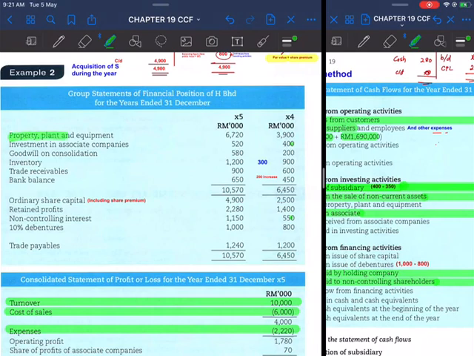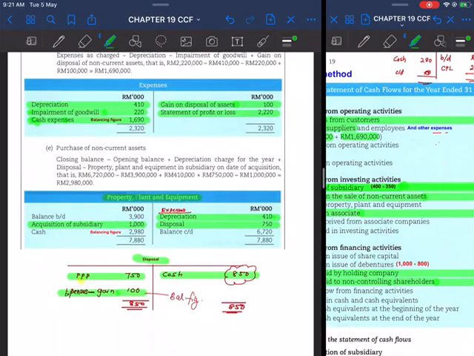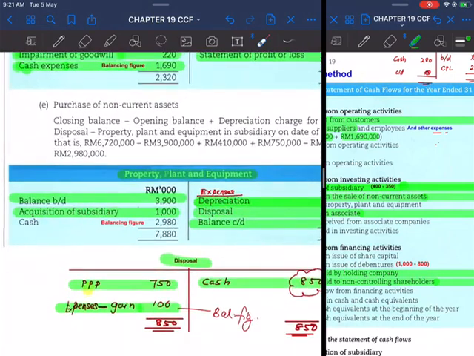So the first one here, we have property, plant and equipment. We have checked property, plant and equipment. We have opened up property, plant and equipment, and we found that we have balance brought down, balance carried down, and then we have depreciation. Okay, and then we have also disposal and also acquisition of subsidiary during the year. So the balancing figure here represents what makes the property, plant and equipment increase in terms of value, or the double entry is on the debit side.